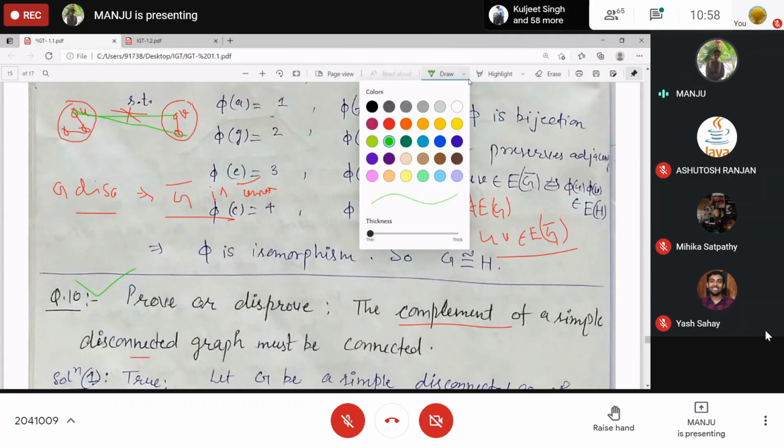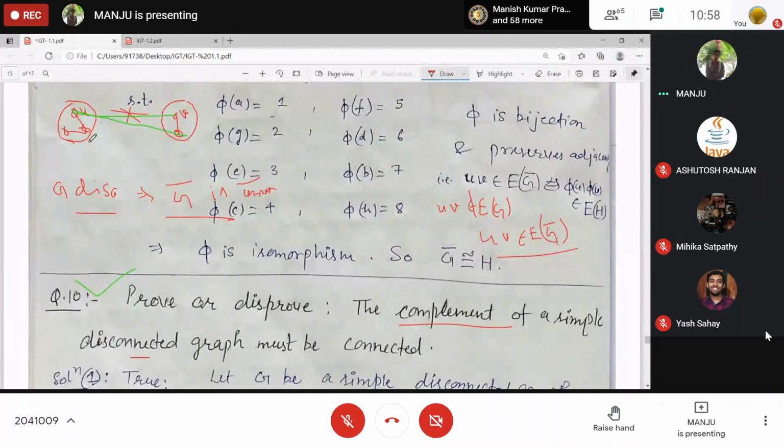In the same part, if I pick up any two elements U and X from the same part of G, then these are adjacent. In complement, they will not be adjacent, but there is some vertex V to which both will be adjacent, right? This will also be adjacent and this will also be adjacent. Then in complement, we have U to V and V to X, there is a path. Clear? P3. This to this and this to this.